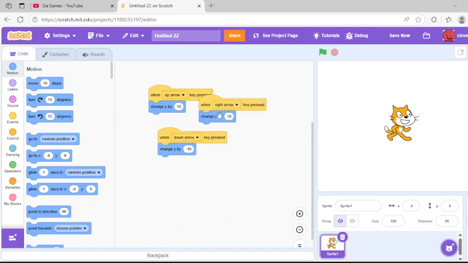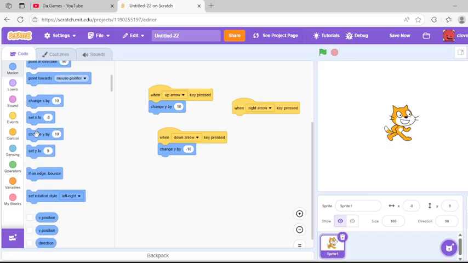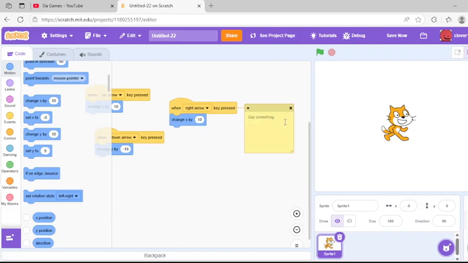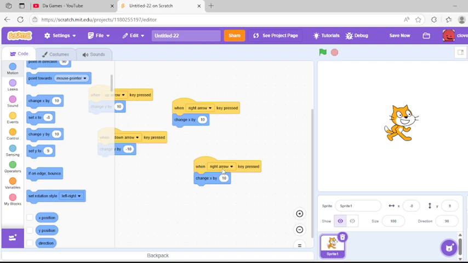And if we want to make it move left and right, we need to change X by 10. And then, sorry about that, for left arrow, we're going to change X by -10. Now, our scratch cat can roam.